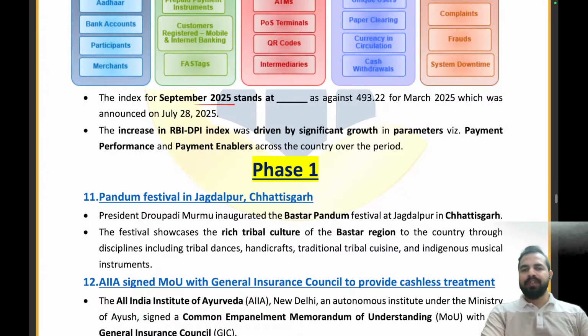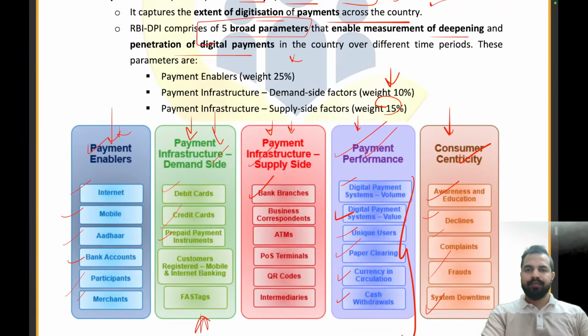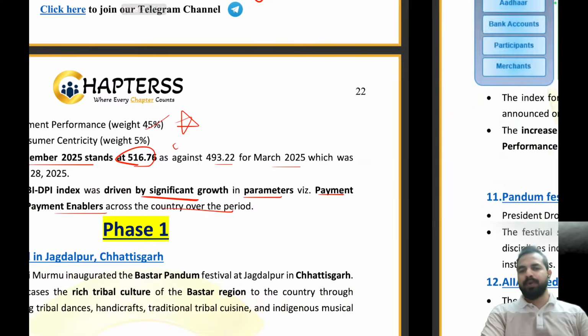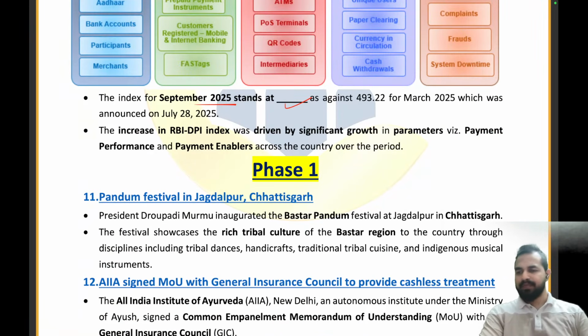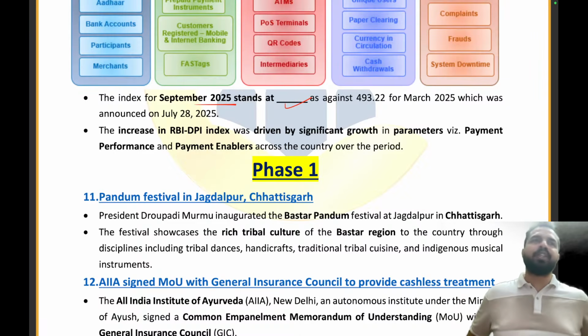Now, what was the value in September 2025? It was around 516, right? If I'm not wrong. Yes, it was 516.76. Absolutely right. And what are the parameters in which we have seen the growth? That is the payment performance and the payment enabler across the country over the period. My dear future officers, is this clear to everyone? I can see in the chat box, Shruti, Harshal, Pratyush, all of them have given me the right answer. Well done, everyone.